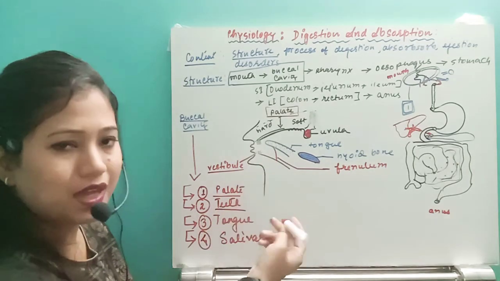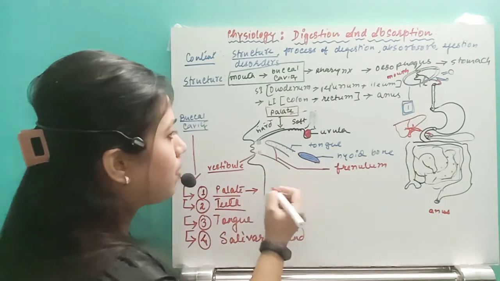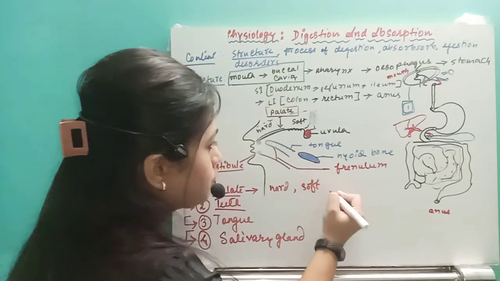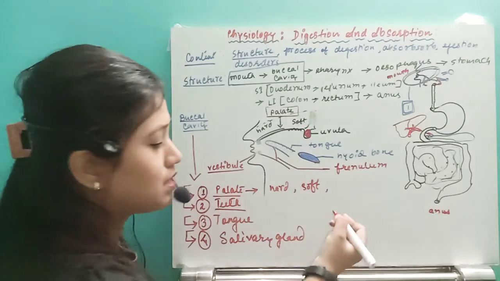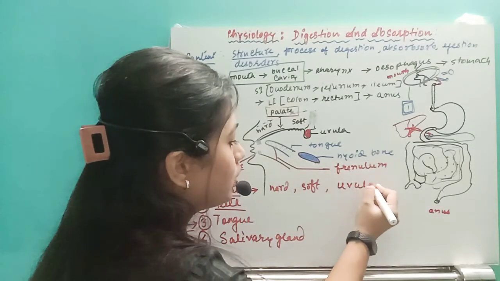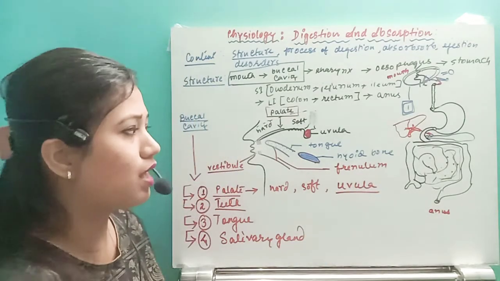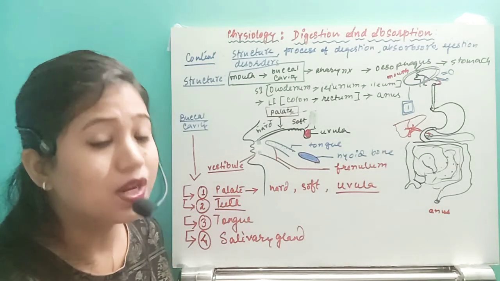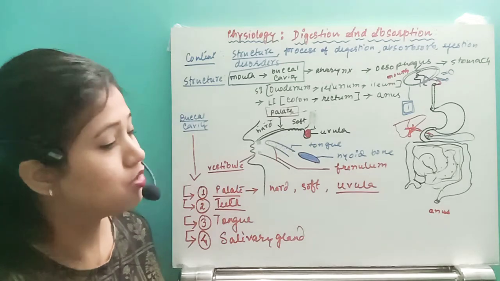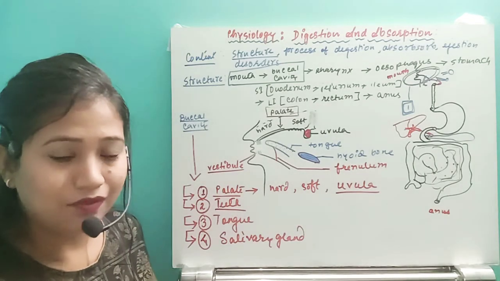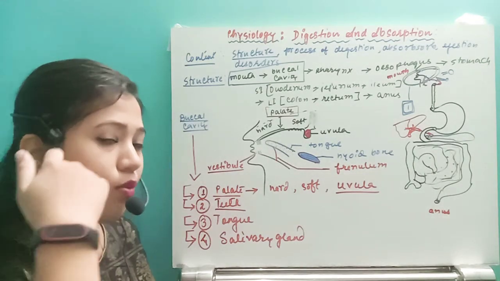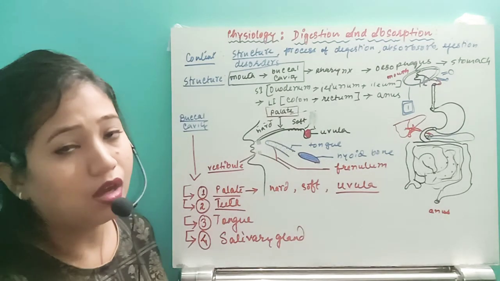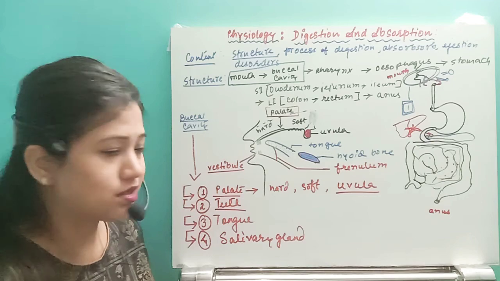Palate we have already seen. This palate has 2 parts: one is the hard palate and another is the soft palate. This palate will end in one region called the uvula. What is the function of the uvula? It will block the respiratory tract whenever we swallow food and the food is in the buccal cavity, so that the food from the buccal cavity cannot go back into the respiratory tract. That's why we have the hanging region called the uvula.